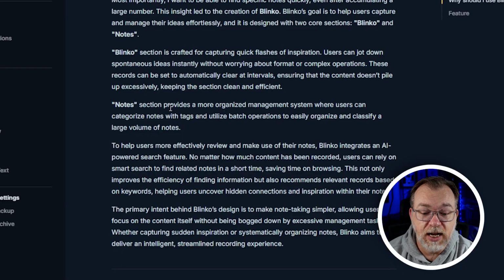Or while you're there, you can also convert it to a note, or you can create notes. So let's talk about that real quick. The notes section provides a more organized management system where users can categorize notes with tags and utilize batch operations to easily organize and classify a large volume of notes. So that's basically the difference.